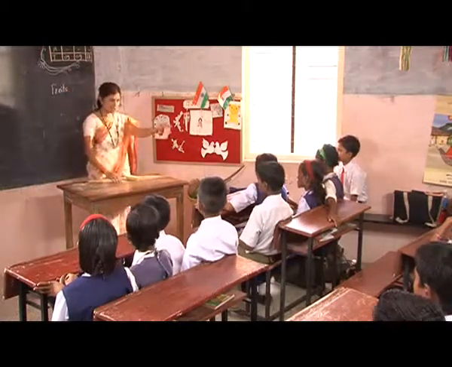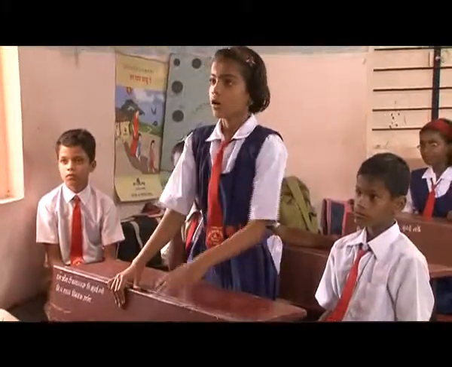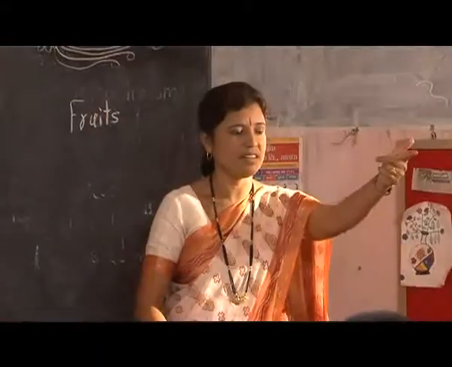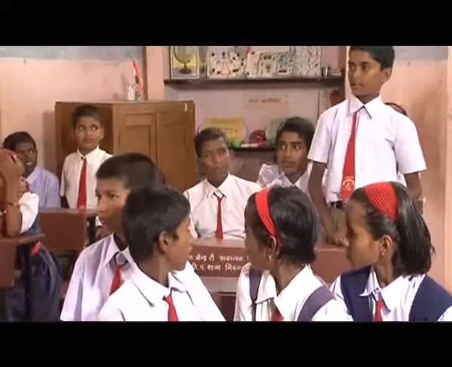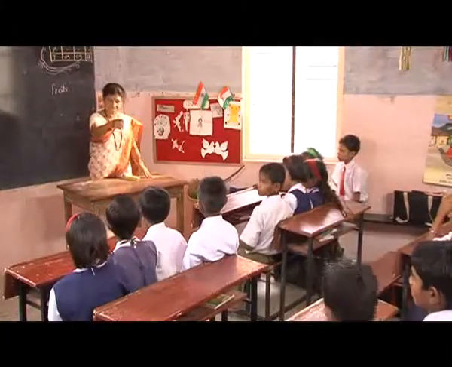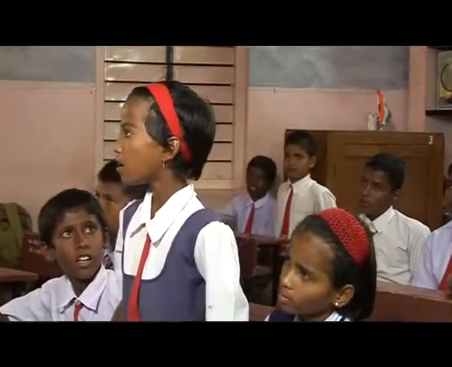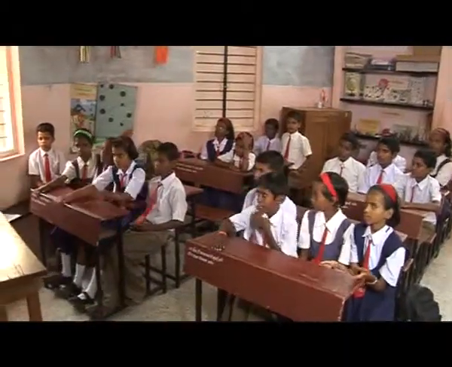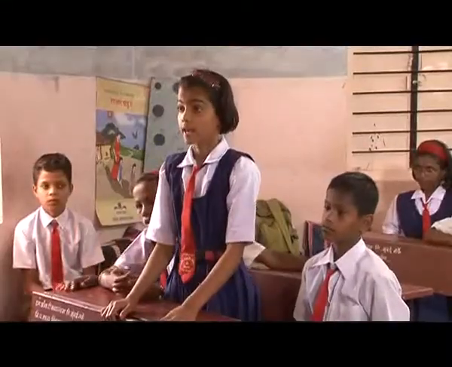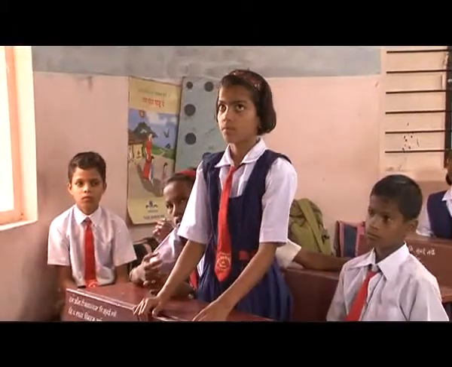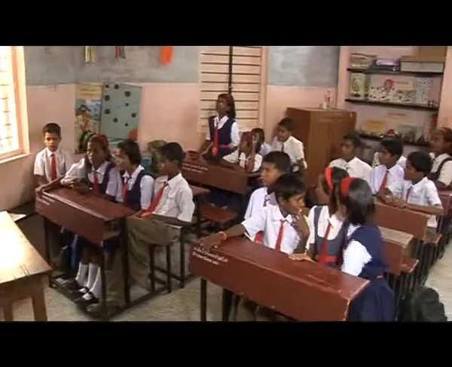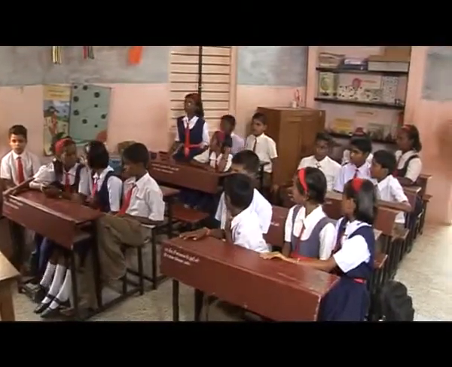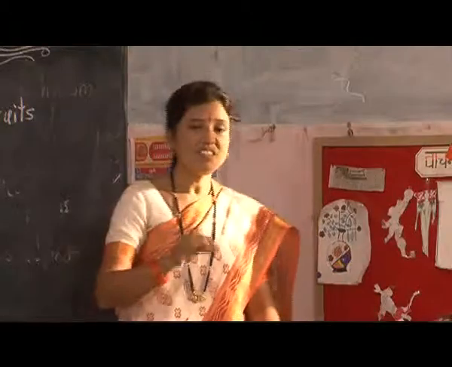Fruits. First group say. Apple. Yes, very good. Apple and banana. Then apple, banana and grapes. Very good. Apple, banana, grapes and orange. Yes, very good. Apple, banana, grapes, orange and jackfruit. Yes, very good. Apple, banana, grapes, orange, jackfruit, and pineapple. Yes, very good. You played very well.